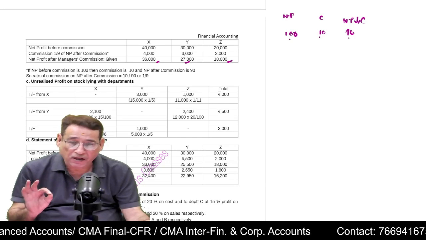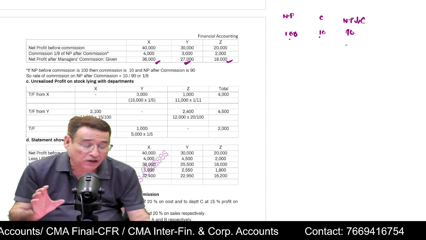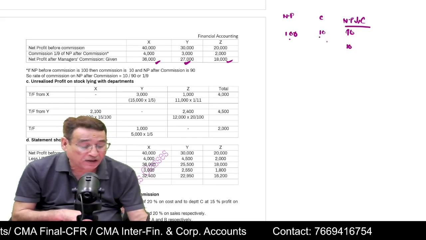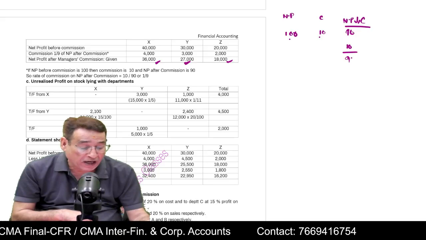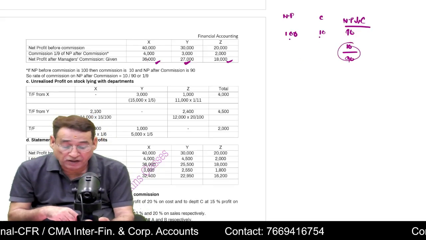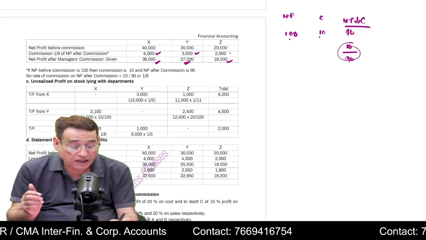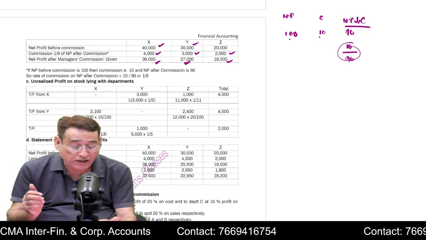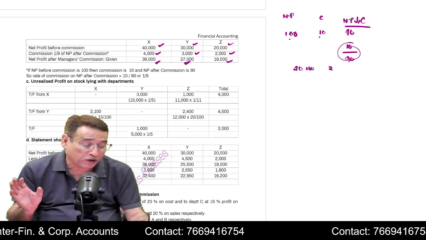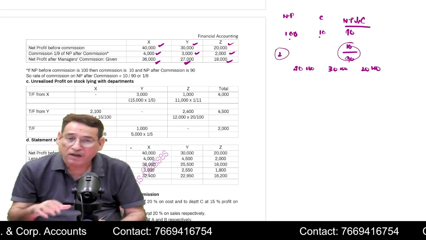Because we are given in the question net profit after commission, I need to find out rate of profit on net profit after commission. So I will write here 10 divided by 90. This rate I will apply on 36,000. It will tell me the amount of commission. Correct? And then I will be able to find out the corrected profit. That means in the current year, we must have earned profit of 40,20,000. This should be your second step. Is it clear to you?